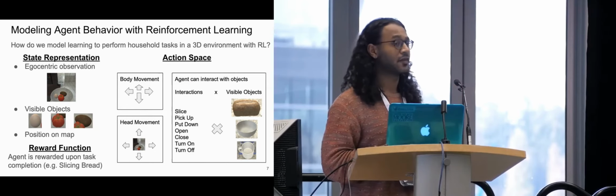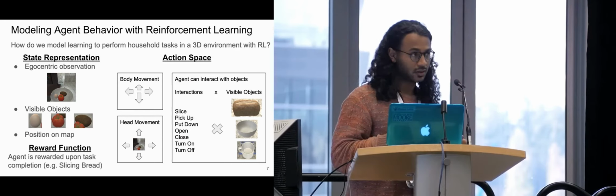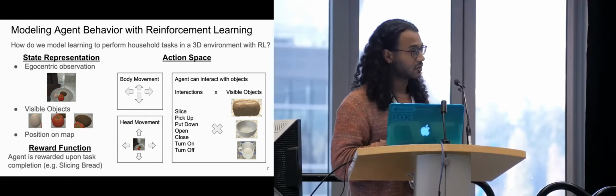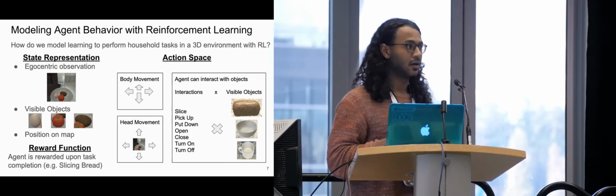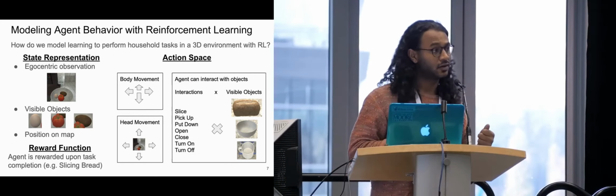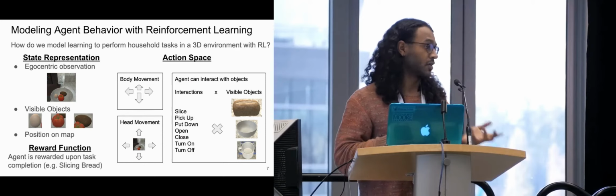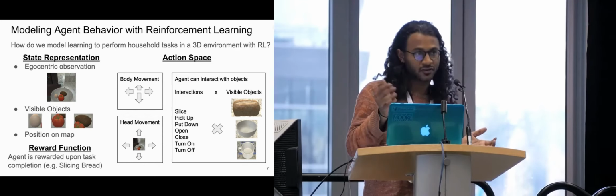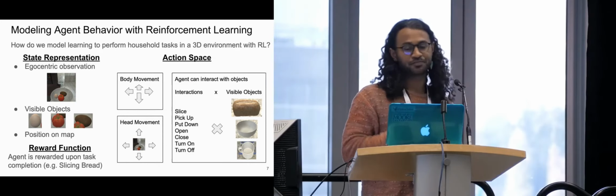So it's like XYZ position or something like GPS. We also have to define a reward function. For this, we can just have it be task completion. So for example, for the task of slicing bread, it'll get reward when the bread is sliced, right? So it has to do all these actions, and then bread is sliced, +1.